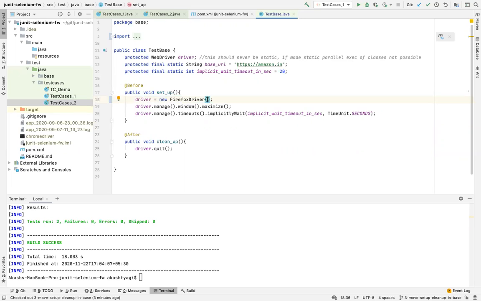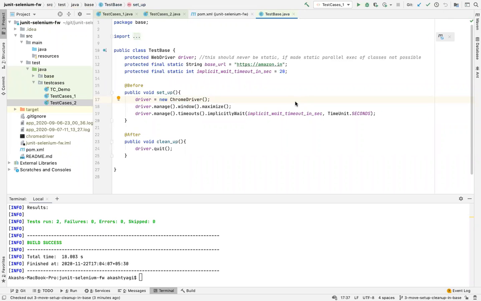Again, a very wrong thing to do. It's again a violation of the SOLID principle. Now, there are a lot of principles which I think I have not discussed in this batch at least. It's called SOLID. Maybe I'll post the link later. But one of the ideas in the SOLID principle is, your class should be open for extension but closed for modification. That means if you want to do something, you should not be modifying your code. For example, previously it was running on Chrome, isn't it? It was running on Chrome, but then I want to run it on Firefox. So what I have to do? I have to come here and modify the class files.